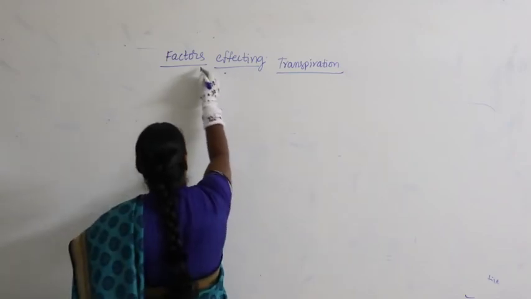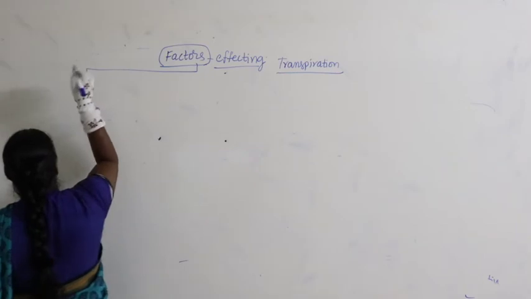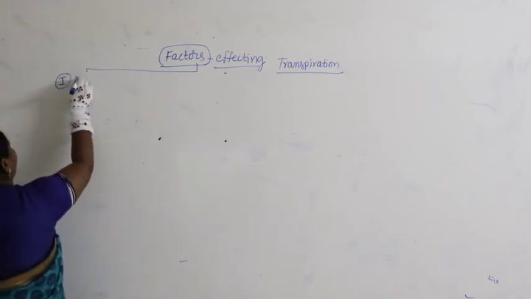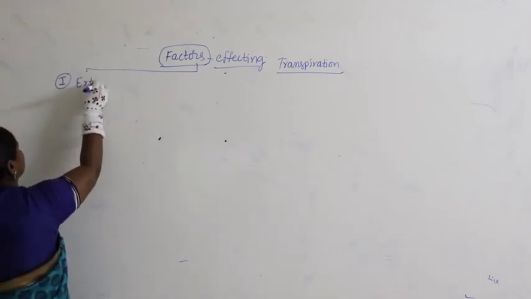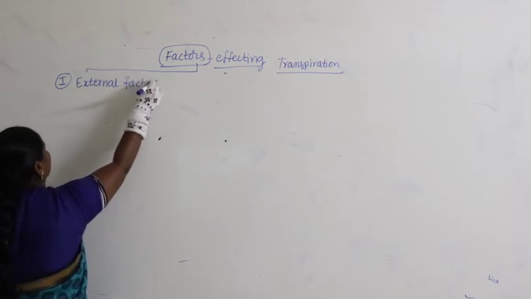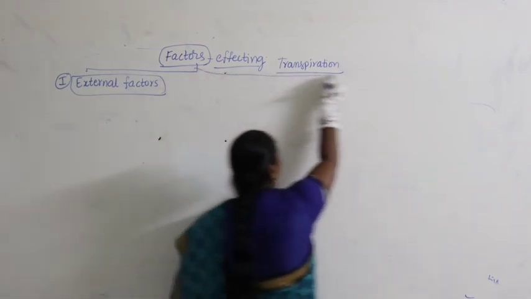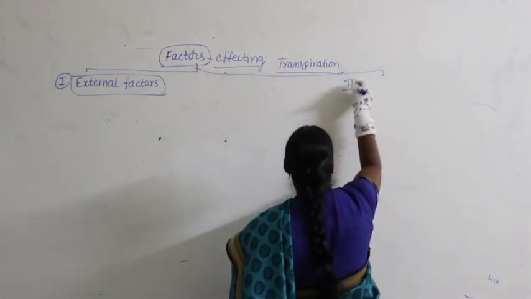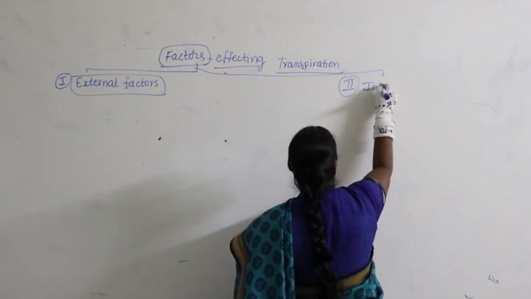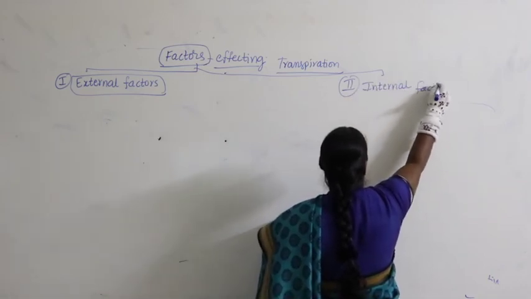Let us classify the factors which affect transpiration into two categories. One we say external factors. Let us take the other one as internal factors. Now let us talk about external factors.